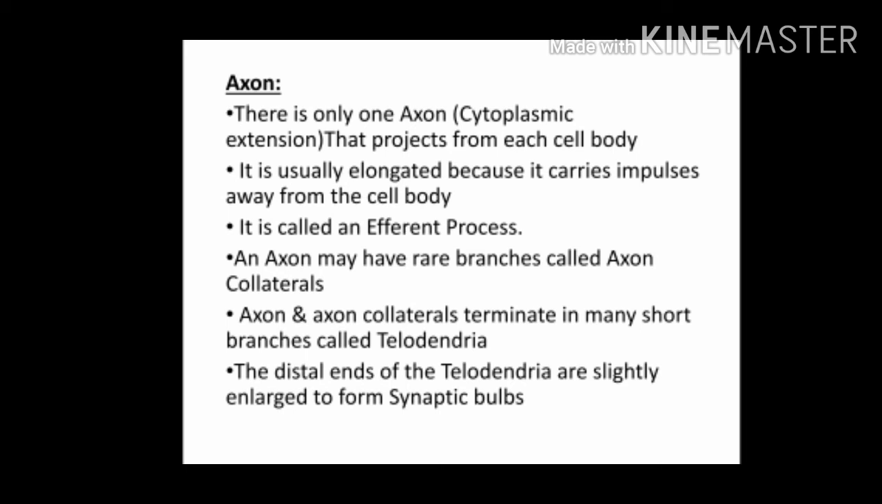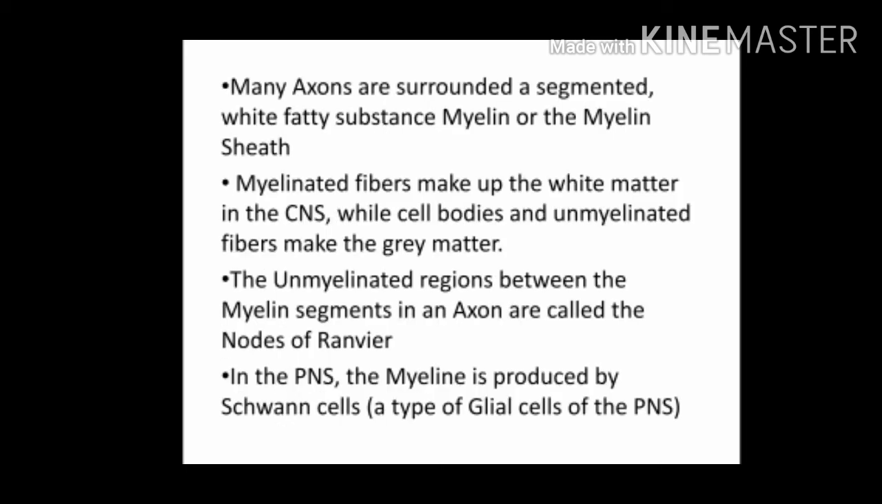Synapses are the connecting regions between neurons. Usually in this region the synaptic bulbs or synaptic knobs of one neuron are connected with the dendrites of other neurons. Many axons are surrounded by a segmented white fatty substance called myelin or the myelin sheath, and the axons which are surrounded by myelin sheath are referred to as myelinated fibers.